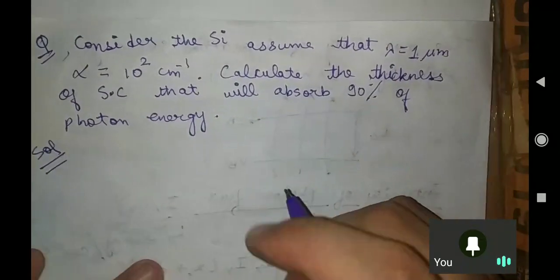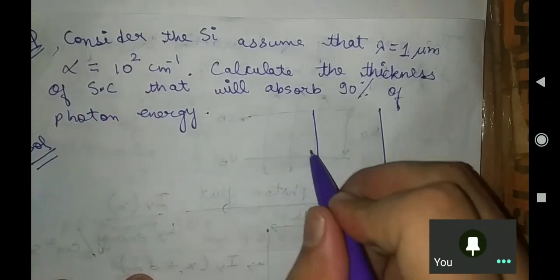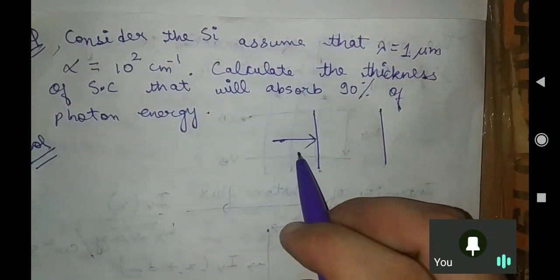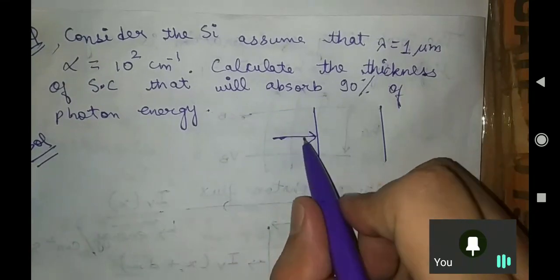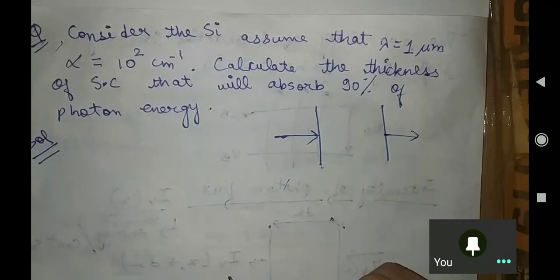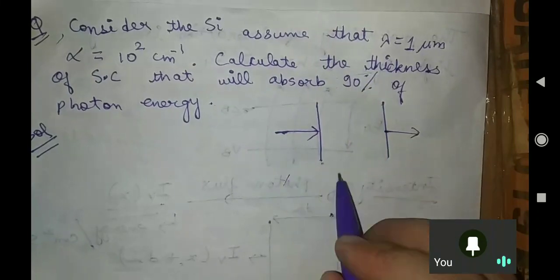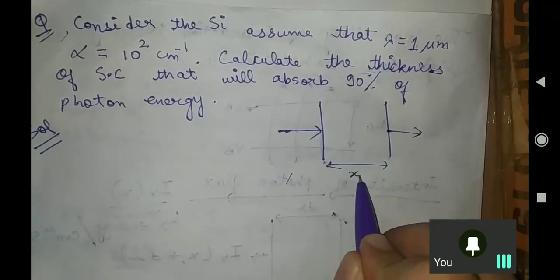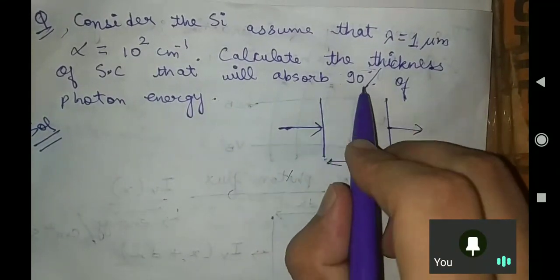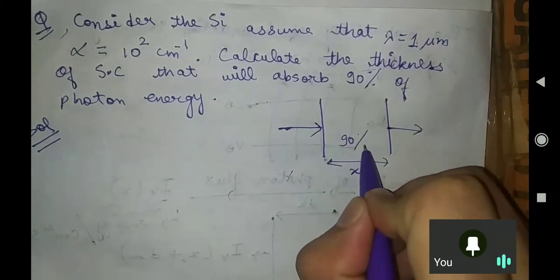90% of photon energy absorbed. See what is happening here. I will help you out. You are having a semiconductor. There is some light which is entering here, means some energy which we have shot. Light has energy, simply. So the light comes in from here and goes out from here, isn't it? So what it is saying is to find the thickness of your semiconductor such that 90% of energy is absorbed here.